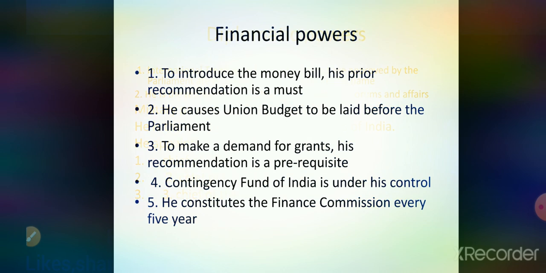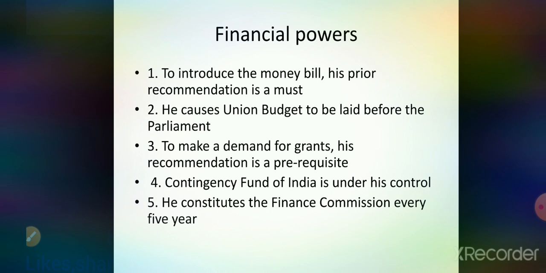Okay, and one of the next important is financial power. Financial power is that when a money bill is introduced, his recommendation is necessary. When the Union Budget is being laid before the Parliament, he is the one who causes it to be laid before the Parliament. On demand for grants, his recommendation is necessary.